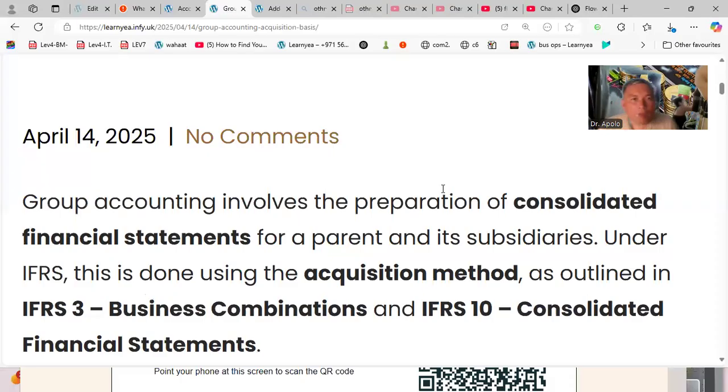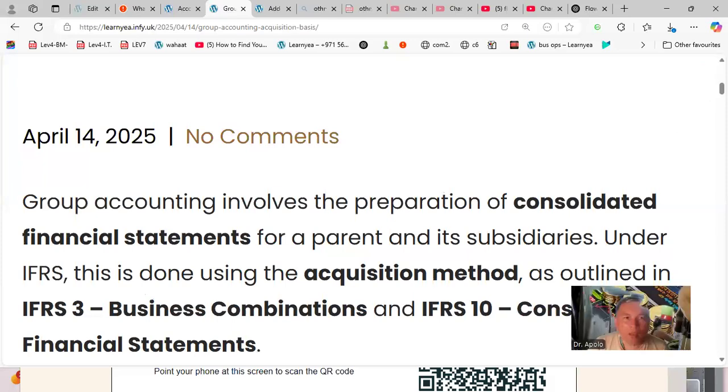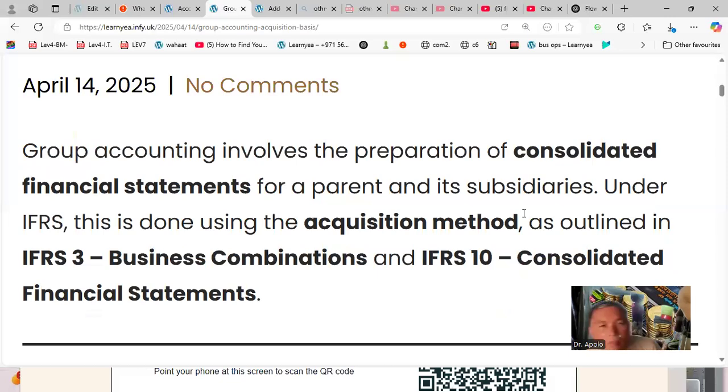Group accounting involves the preparation of consolidated financial statements for a parent and its subsidiaries under IFRS. This is done using the acquisition method, as outlined in IFRS 3, Business Combinations, and IFRS 10, Consolidated Financial Statements.